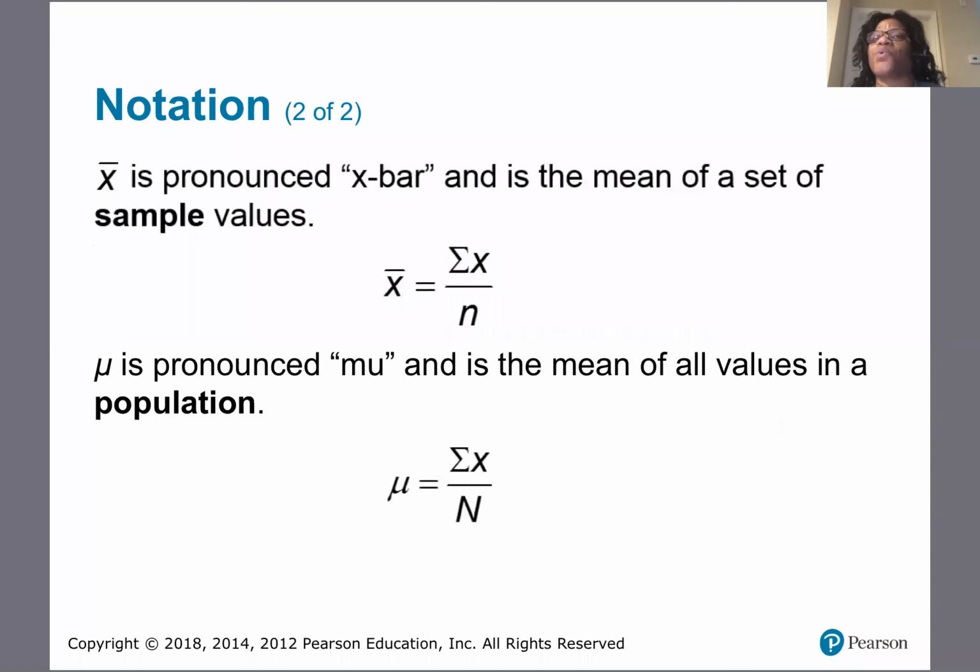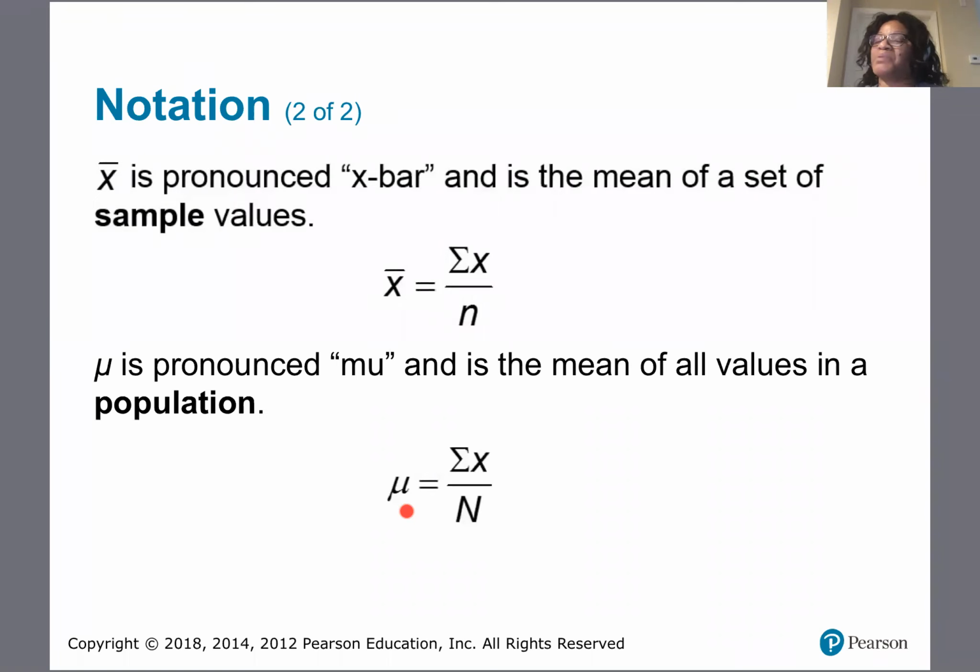There are two equations for the mean. The first one that you're going to see is x bar, which means sample mean, and it's the mean of the set of sample values. So we're going to add the individual data values together and divide by the total number of data values in the data set. And for the second equation, you have mu.